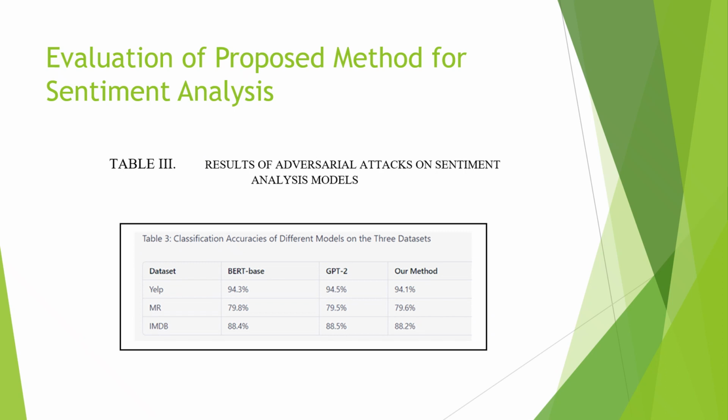Over here, you see Table 3. This is the result of the adversarial attack on the sentiment analysis models we talked about earlier. Notice the datasets are the Yelp, MR, and the IMDb. Notice the BERT base, the GPT-2, and the other methods. So these are the other results of the adversarial attack on sentiment analysis models.